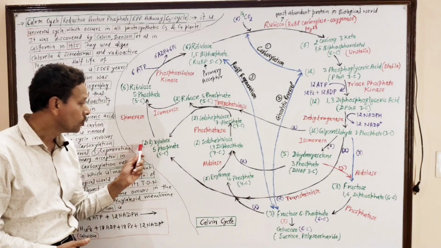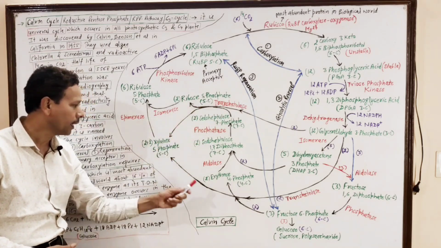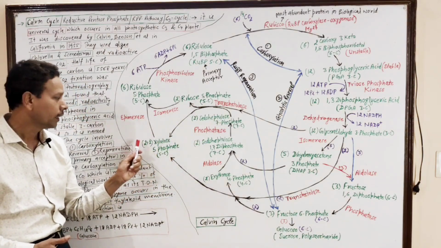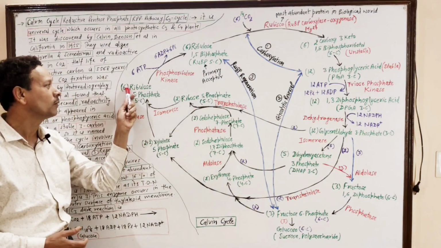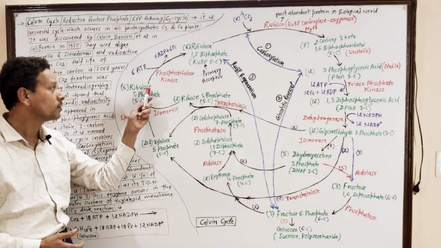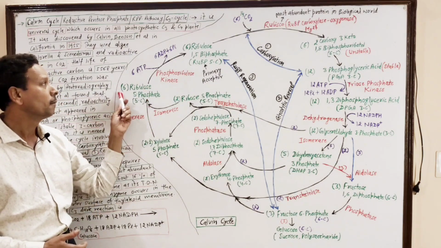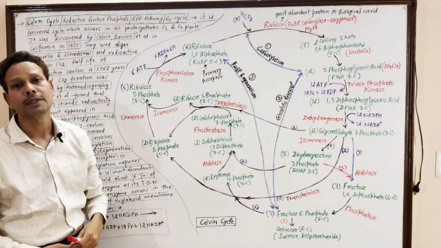And this 2 plus 2, 2 from this step and 2 from this step. 2 plus 2 plus 2 molecules of ribose means 6 molecules of ribulose 5-phosphate. And these 6 molecules of ribulose 5-phosphate produce 6 molecules of ribulose 1,5-bisphosphate.